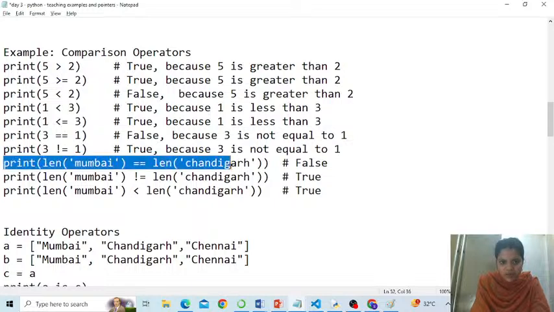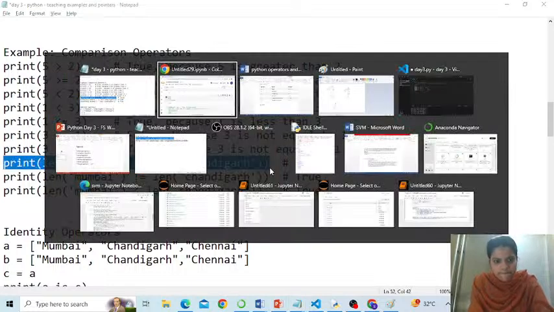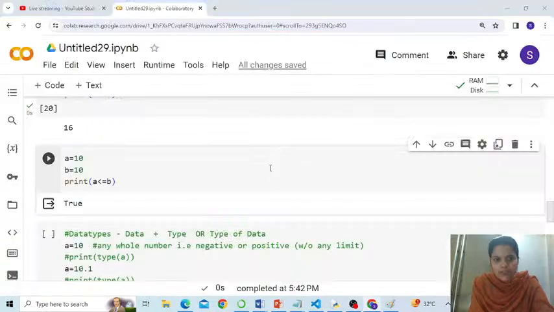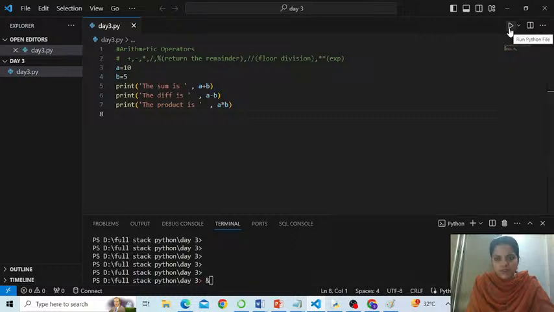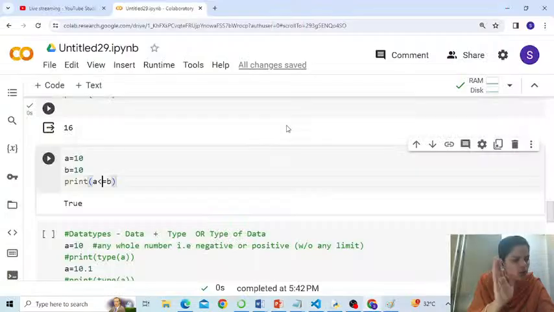Can I run this piece of code? Let me check the status of my Visual Studio Code. The reason being I have some very heavy projects working here and it slows down my speed. Let me not take the risk, otherwise it will hang and we have to cancel in between. So let's happily work here for the day. From tomorrow I will resume Visual Studio Code and solve that problem. It's my problem. Okay?